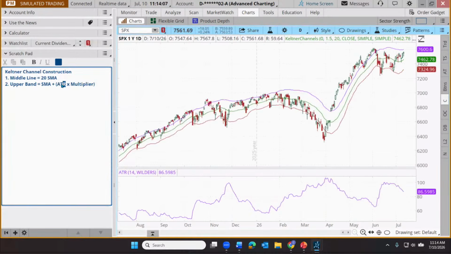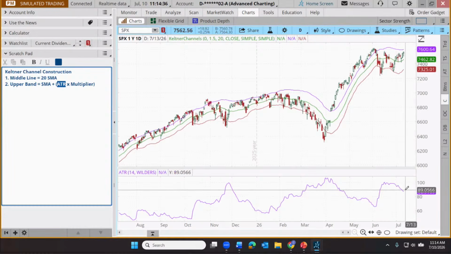So if you're not familiar with the average true range, it looks over the last 14 days, and it just tells us how much our chart has moved over a 24-hour period on average for the last 14 days. So if we look at this value over here, 86.59, this is telling us that on average, the S&P has traveled up or down, total range, about 86.5 points over a 24-hour period. That's what that is. All right.